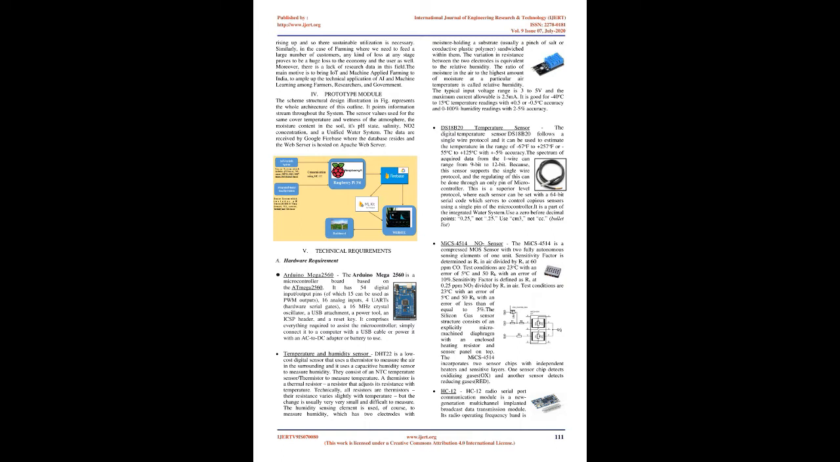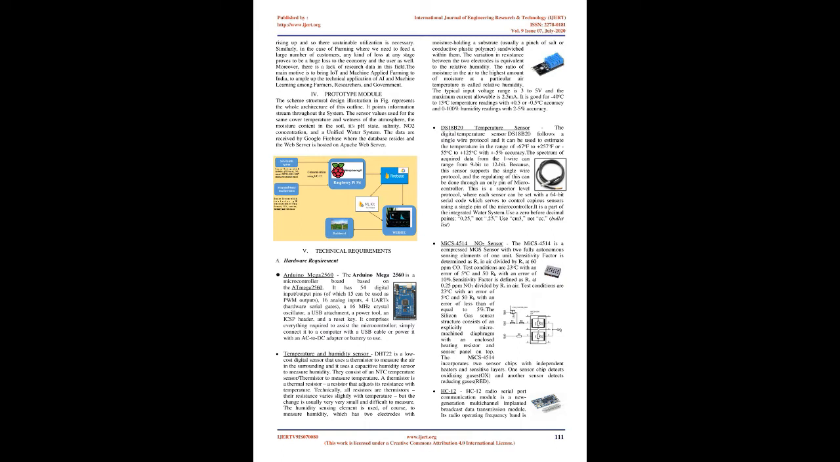DHT11 temperature and humidity sensor. The DHT11 is a low-cost digital sensor that uses a thermistor to measure the surrounding air, and it uses a capacitive humidity sensor to measure humidity. They consist of an NTC temperature sensor, or thermistor, to measure temperature. A thermistor is a thermal resistor, a resistor that adjusts its resistance with temperature. Technically, all resistors are thermistors. Their resistance varies slightly with temperature, but the change is usually very small and difficult to measure.